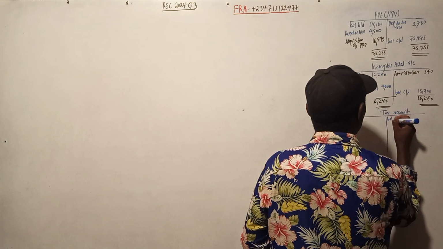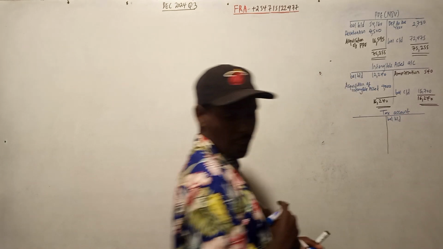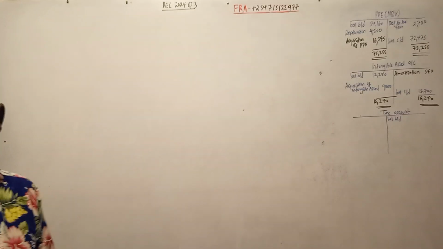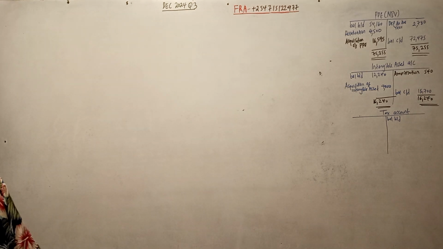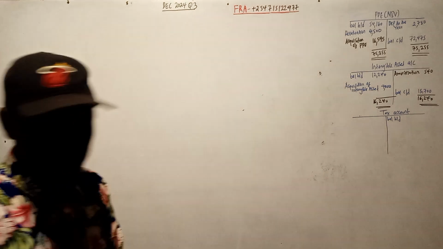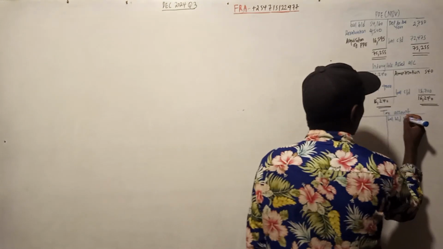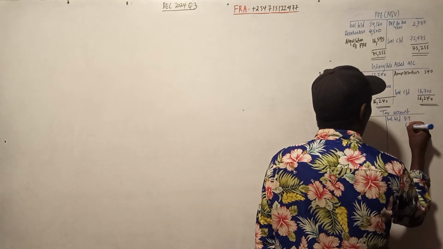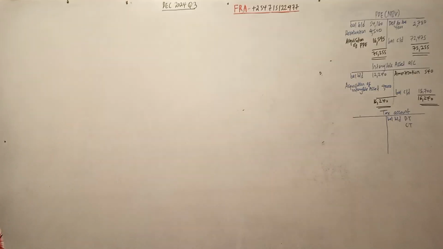We start with the balance brought down. We need to consider if there is deferred tax and current tax. In this case, yes, we have both. DT means deferred tax, CT means current tax.